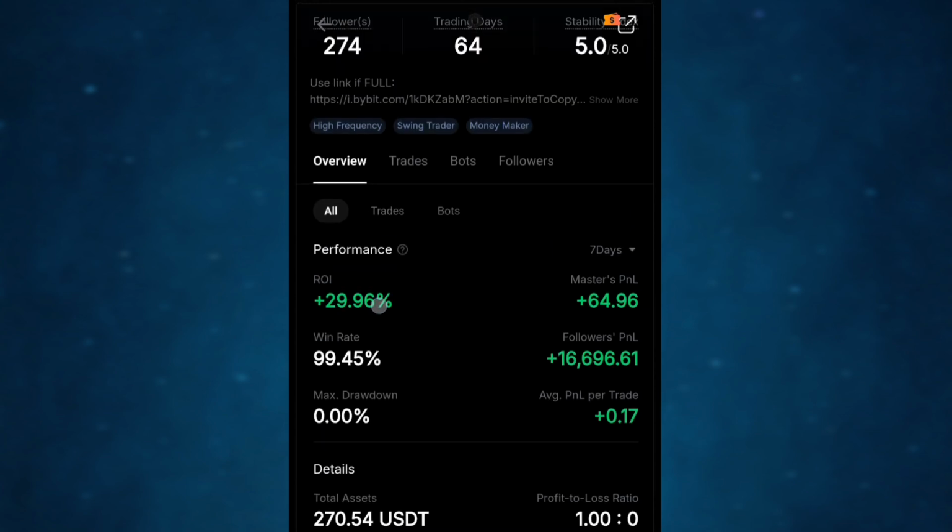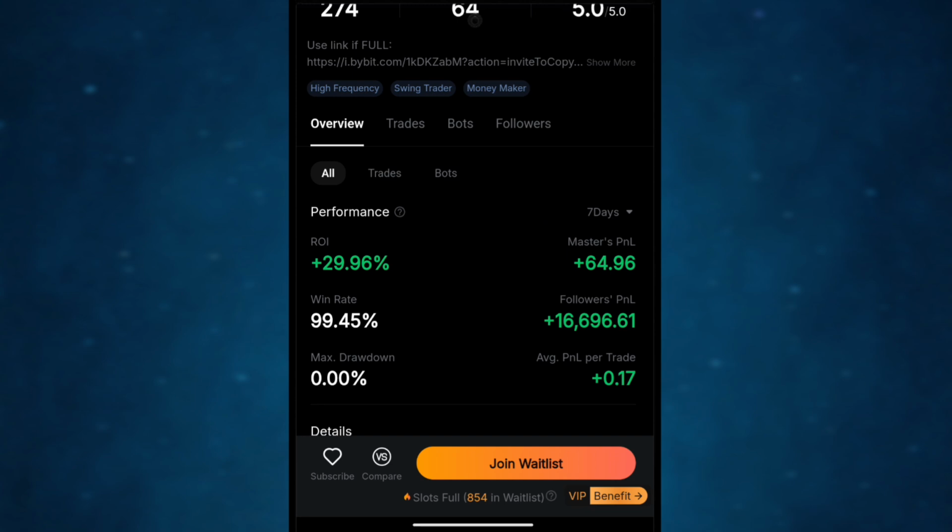You can see the ROO and the winning. So all you just have to do is to join the whitelist. Once you join the whitelist, the guy will automatically put you in the trade. Each time the guy wants to make a trade, he will probably send you the trade.